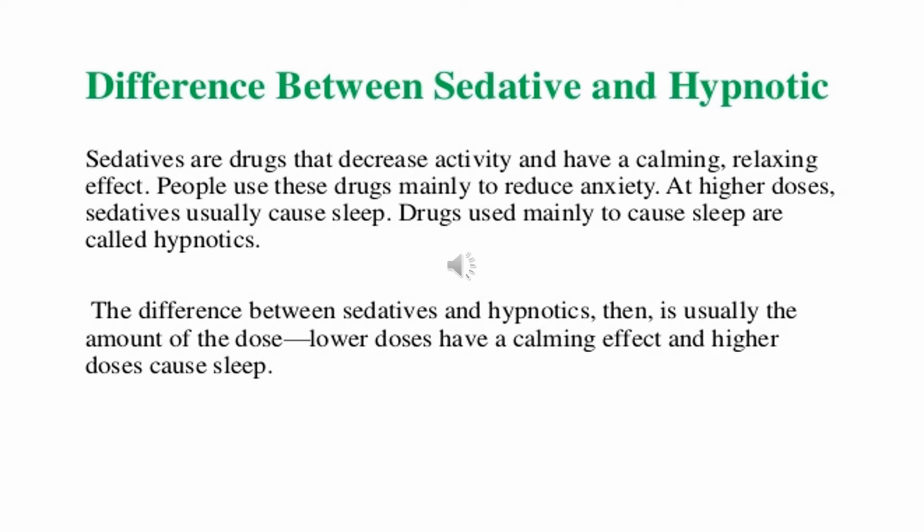Difference between sedatives and hypnotics. Sedatives are drugs that decrease activity and have a calming, relaxing effect. People use these drugs mainly to reduce anxiety. At a higher dose, sedatives usually cause sleep. Drugs used mainly to cause sleep are called hypnotics. The difference is usually the amount of dose. A lower dose has a calming effect and a higher dose causes sleep.